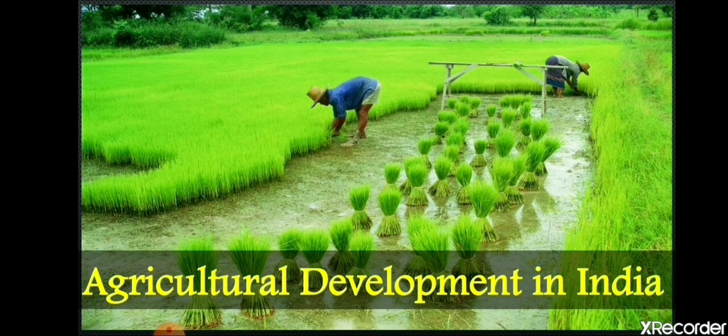Agriculture also produces several raw materials for various industries. That means we grow raw materials on Indian farms that help in the functioning of agro-based industries. What are agro-based industries? The industries that are dependent on agriculture.